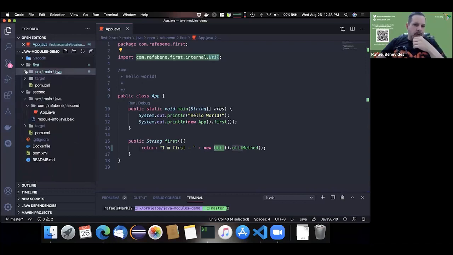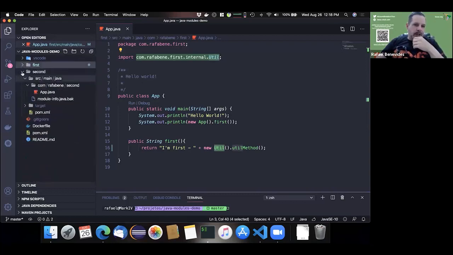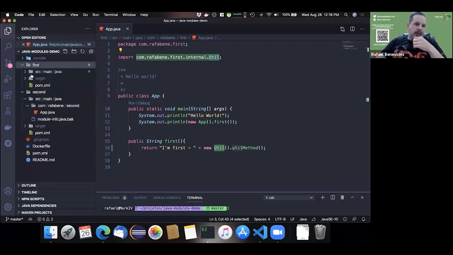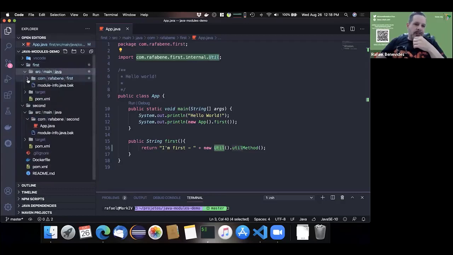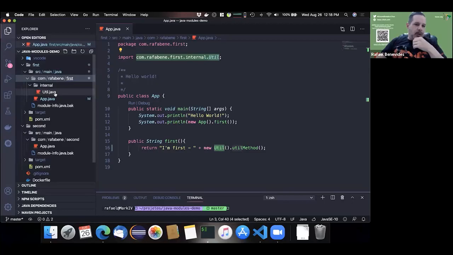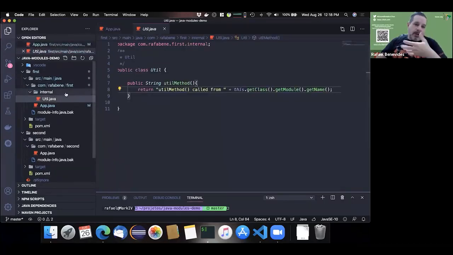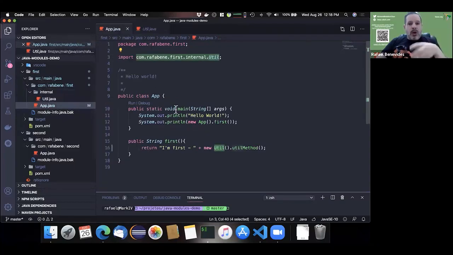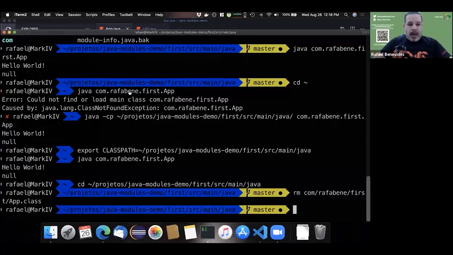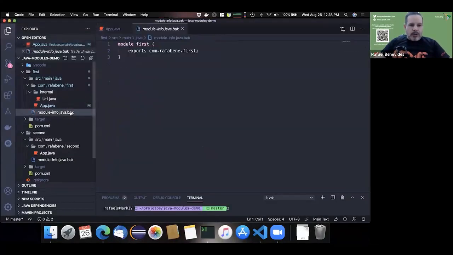I have two projects here, the project first and the project second. Inside the project first, I have a util class, an internal class, that I am supposed to use only inside my first application. I am not using Java modules yet.